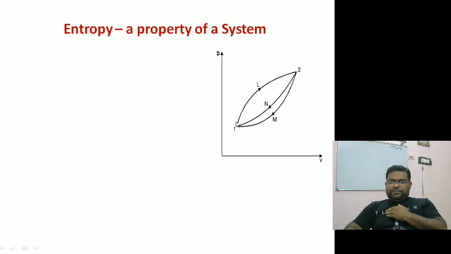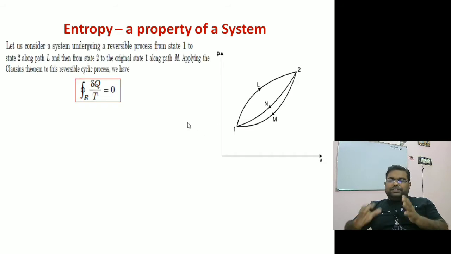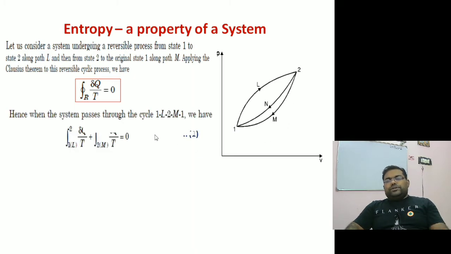When we apply the Clausius theorem to the first cycle, I am considering state 1 to state 2 via L, and then from 2 to 1 via M. I am applying this simple equation for a reversible cycle via 1L2 and M1. So I can write the integral of dq by T for this path and another for this path, and this should be equal to 0. I will write the integral from 1 to 2 via L of dq by T plus the integral from 2 to 1 via M of dq by T should be equal to 0. This is my equation number 1.